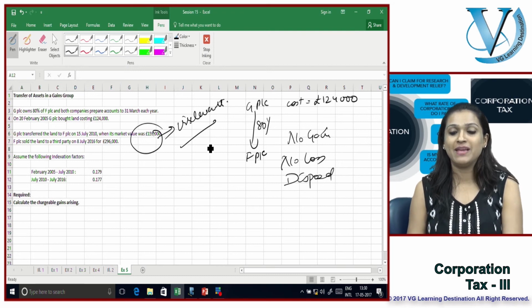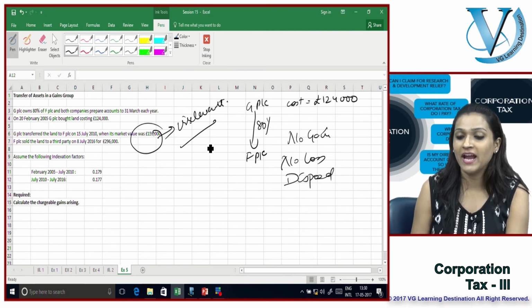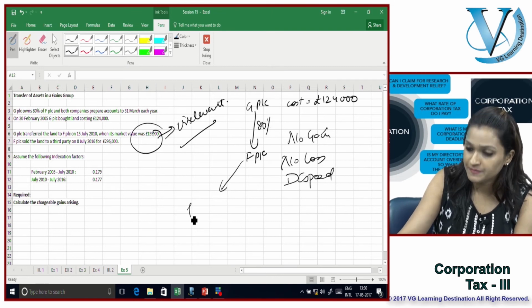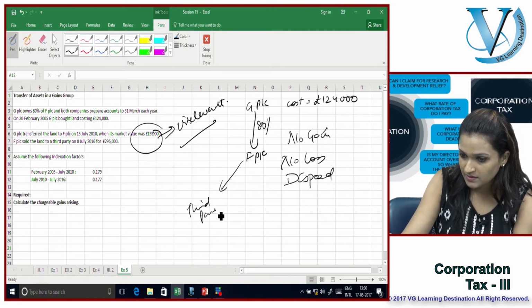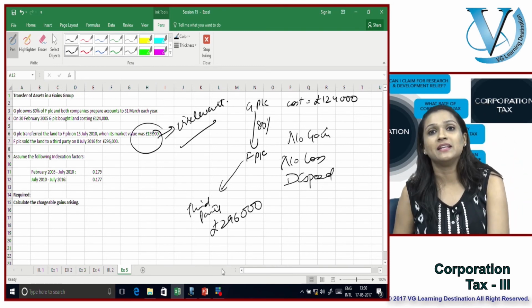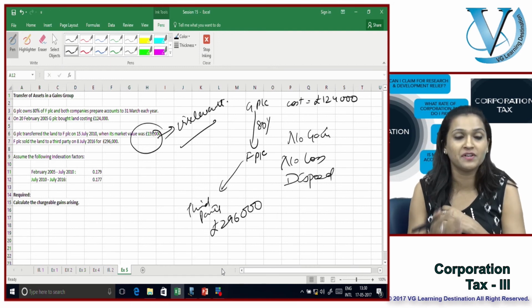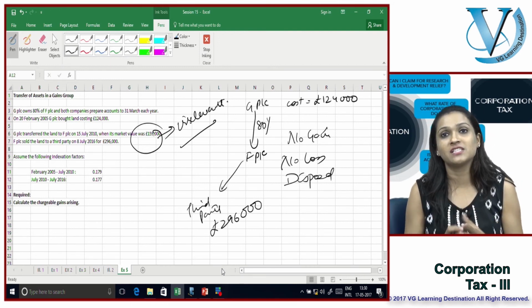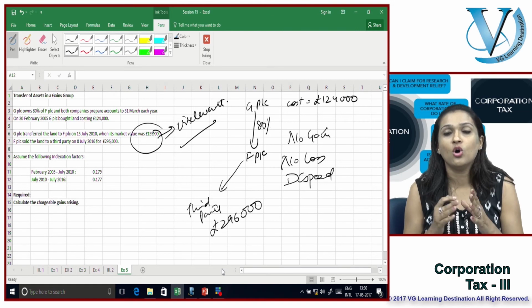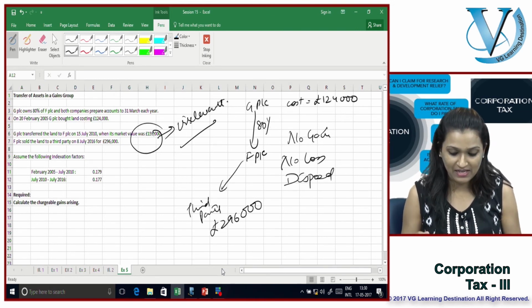Now, when FPLC sold this piece of land to a third party on the 8th of July for £296,000, that is when there is going to be an actual gain or loss arising on the transfer. That is a transfer which is going to be subject to corporation tax. Assume the following indexation factors are given to us.